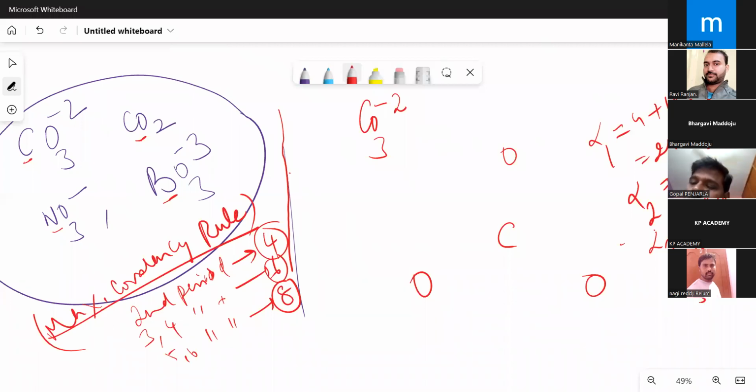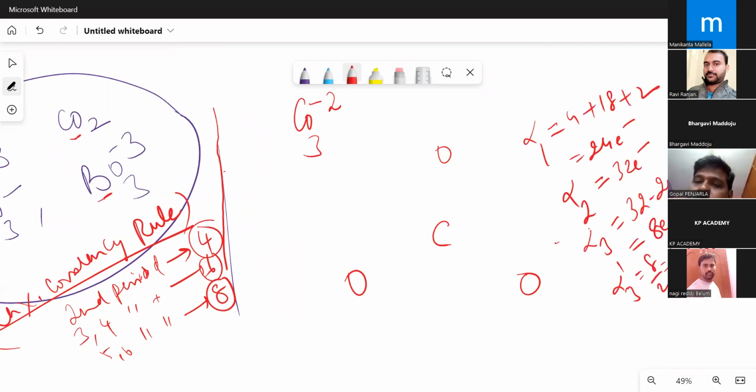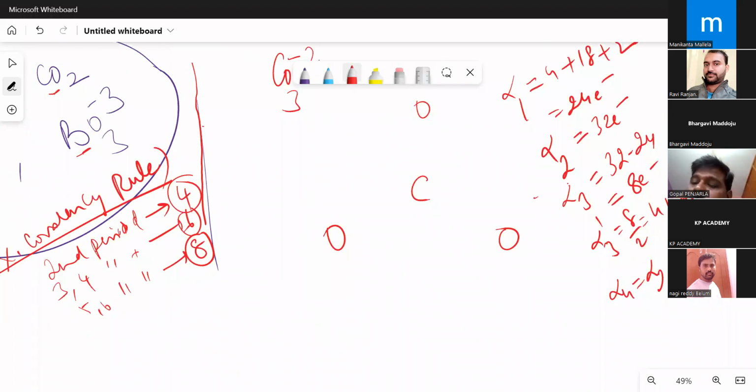Now alpha 3 prime will be equal to 8 by 2, which is 4 bond pairs you are going to get. Now alpha 4 is equal to alpha 1 minus alpha 3.